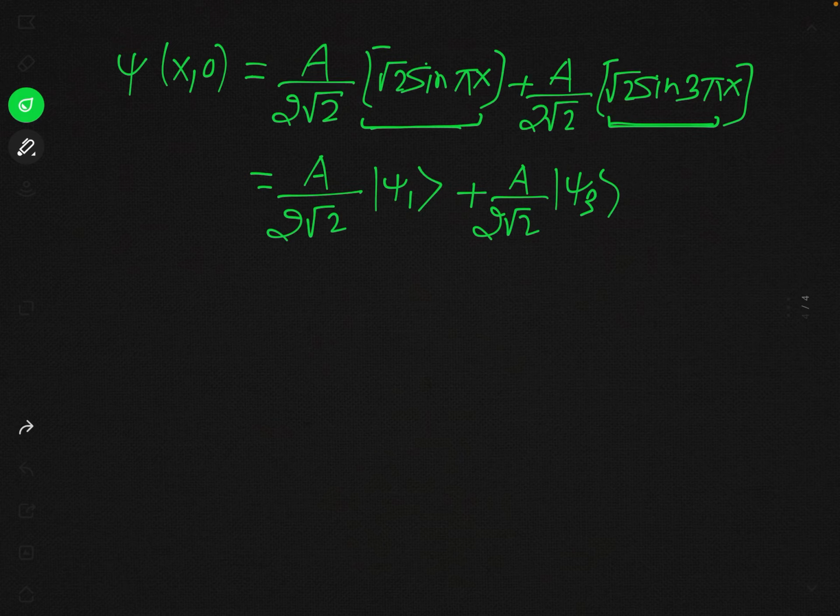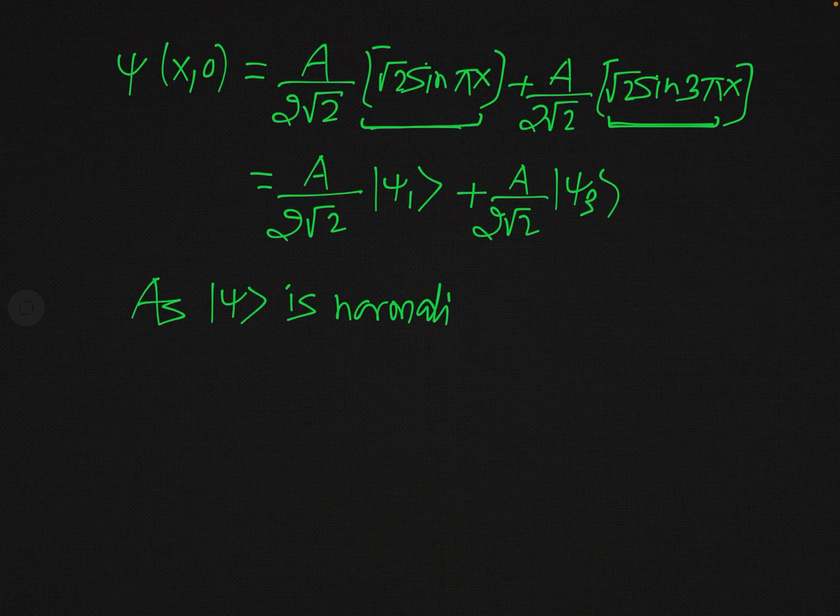Now you know that the wave function psi is normalized. You have seen already in the theoretical part that ket psi is a normalized wave function. So if it is normalized, the scalar product of psi with psi is equal to 1.